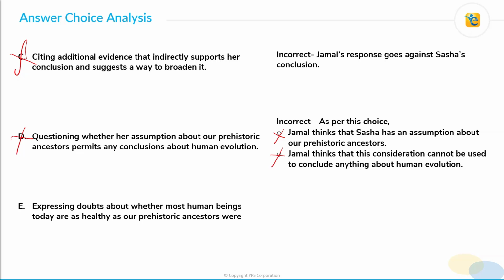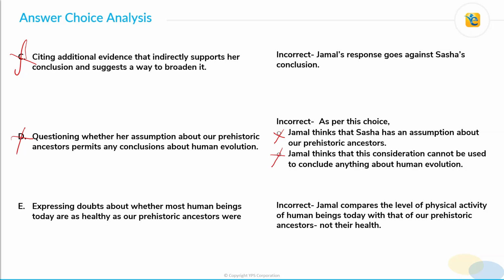Now, choice E. Now, we know that Jamal compares the level of physical activity of human beings today with that of our prehistoric ancestors. However, Jamal does not compare the health of these two groups of people. Whether most human beings today are as healthy as our prehistoric ancestors, we don't know. Not being involved in as much physical activity does not necessarily mean that the people who are not involved in physical activity are not healthy, right? So we cannot say that Jamal is comparing the health of these two groups. So choice E is also incorrect.